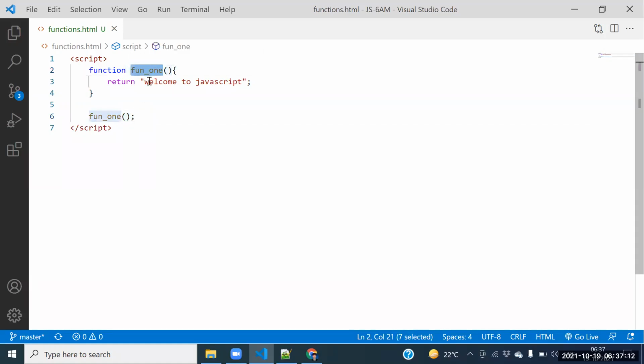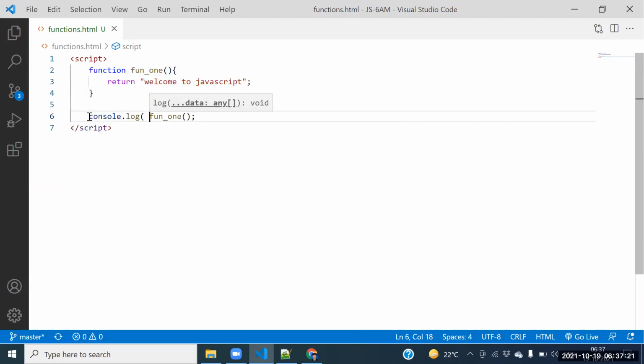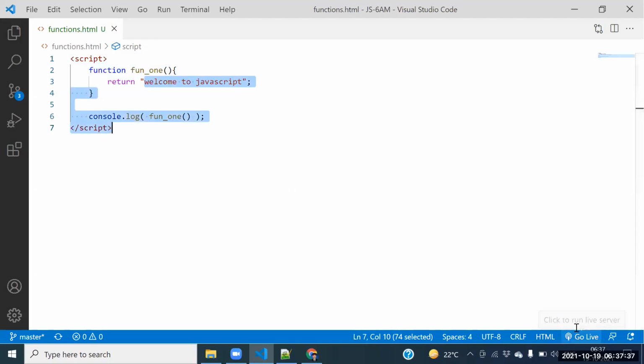Whenever you call the function, what is the output we are getting? Welcome to JavaScript. Can I print it here? Console dot log of function one of. So what is the output we are getting? Welcome to JavaScript. Guys, how to execute this code? It is an HTML file, so click the Go Live option.